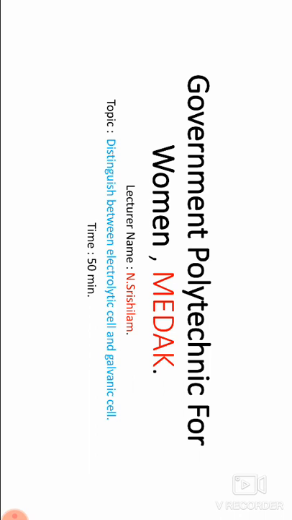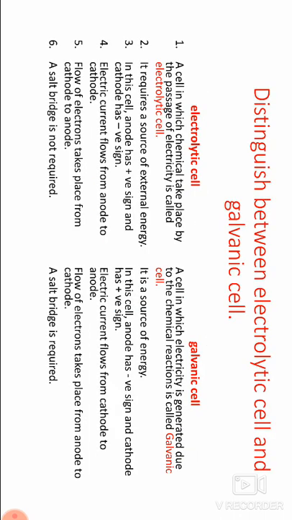Next, differences between electrolytic cell and galvanic cell. A cell in which chemical change takes place by the passage of electricity is called an electrolytic cell. A cell in which electricity is generated due to chemical reactions is called a galvanic cell.